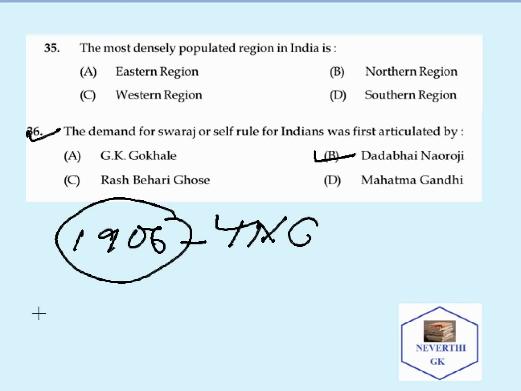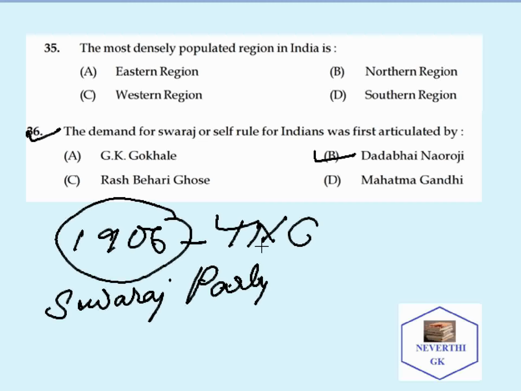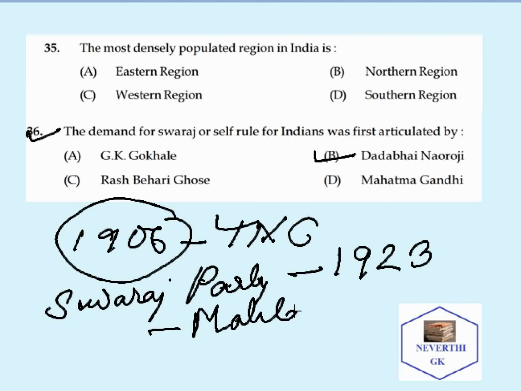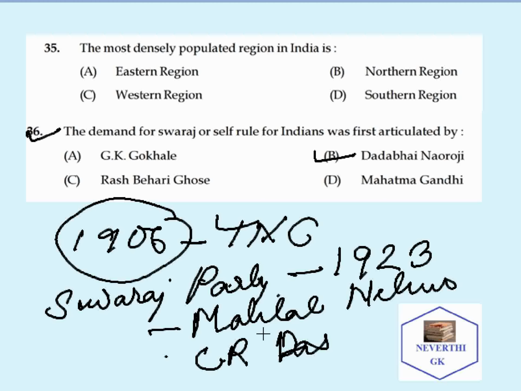And when we talk about the Swaraj Party, it was formed in 1923 by Motilal Nehru and Chittaranjan Das, C.R. Das.